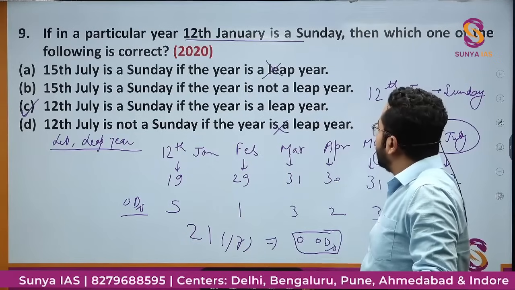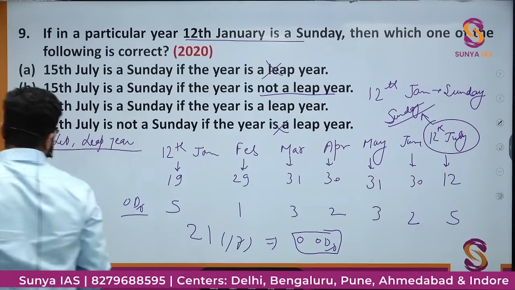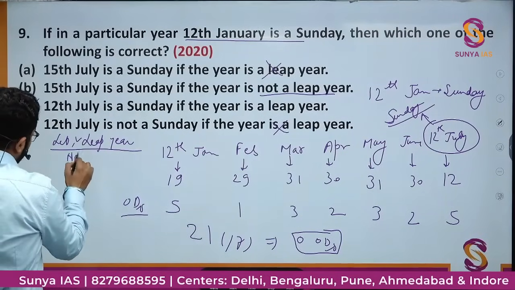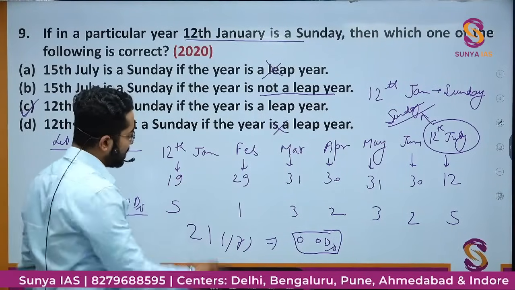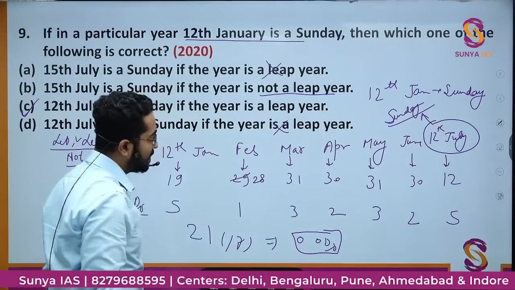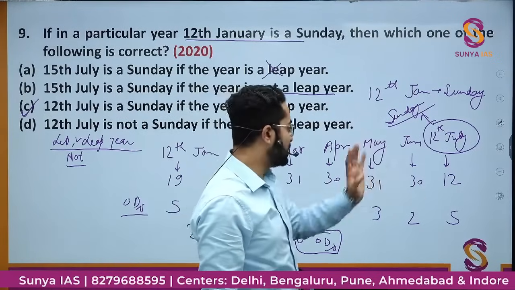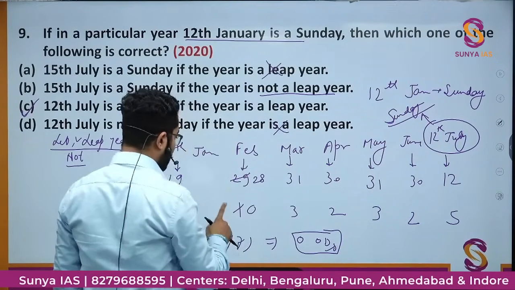I want to check कि not a leap year में कौन सा day Sunday है, तो what I'll do, I'll change here only, let not leap year. 12th of January, obviously 19 days. February there will be 28 days in non-leap year. March, April, May, June, July तक same है. Here it will be 5, here it will be 0 remainder.